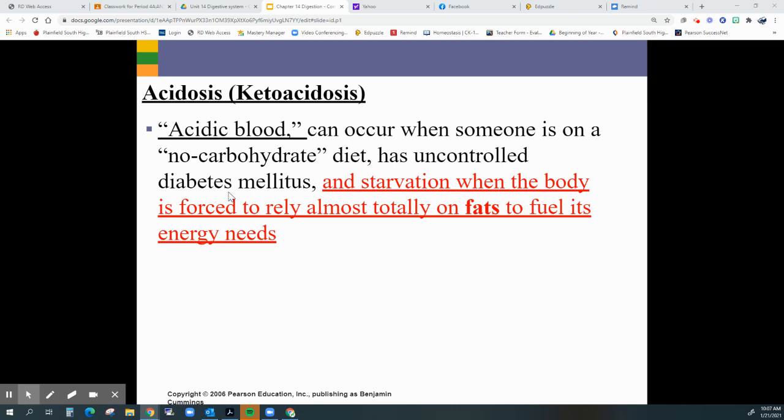In the short term, usually it doesn't cause a whole lot of bigger problems, but a lot of times people who do this can end up with diabetes mellitus, because their body is eating so much fat that they really need to try to curb that. So it is one of those things out there. A lot of times people try to eat this kind of keto diet, a diet that's a little bit higher in fat and protein, but you do need some of those carbohydrates to burn as energy, because if this is left for too long, obviously the acid level in the blood can then cause some damage to internal organs.